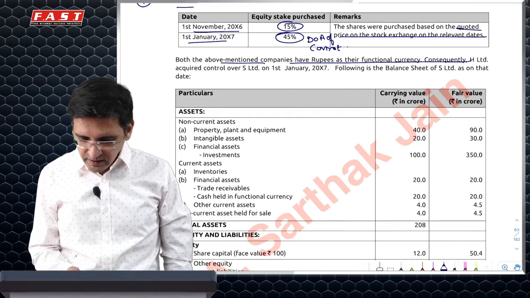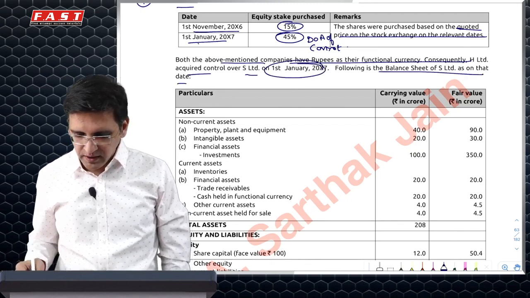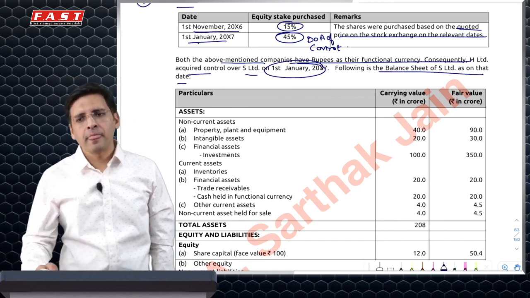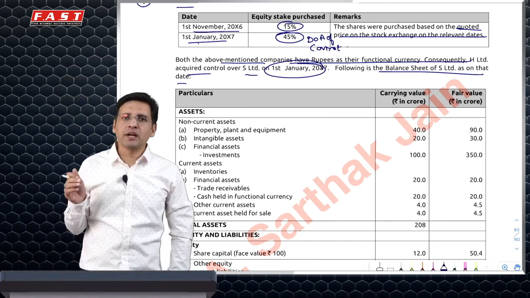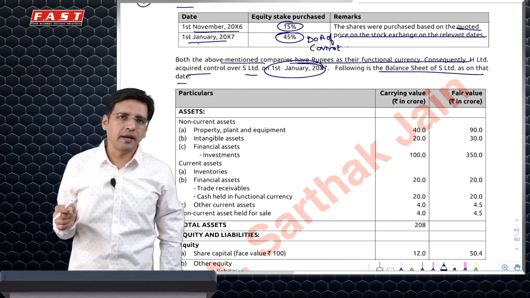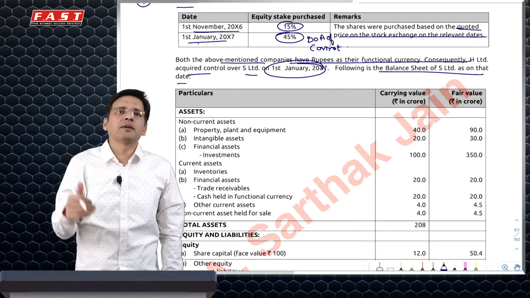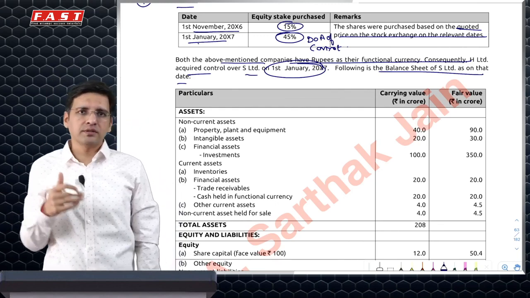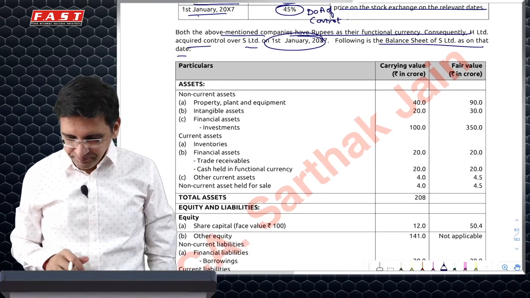Based on the above mentioned companies, rupees are their functional currency. They have acquired control on 1st January, and this is the balance sheet on that date. So the same date balance sheet is given to you. Now, it is actually not a question of acquisition of a company, but acquisition of shares. So still consolidation applies. But then the question has the majority of the adjustments which we normally study under business combination chapter 103, because they relate to more or less the exceptions.